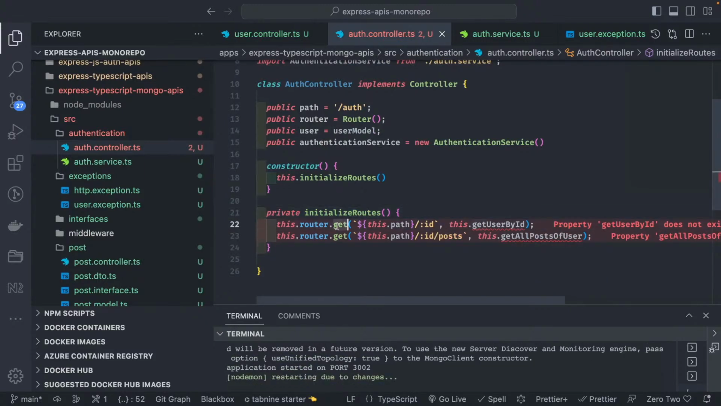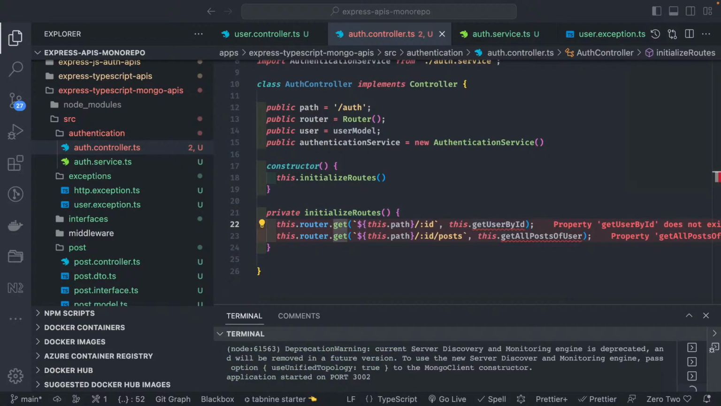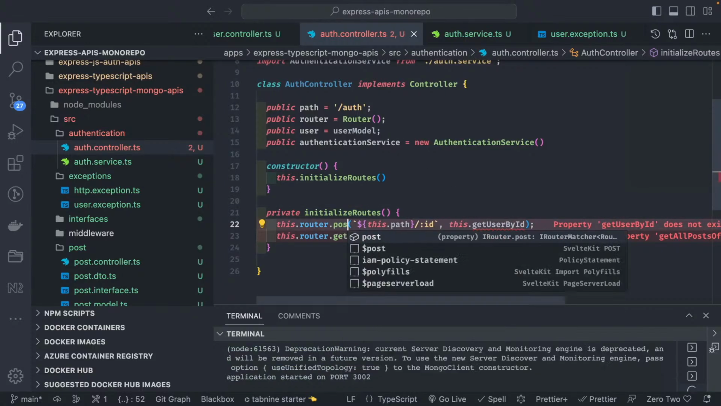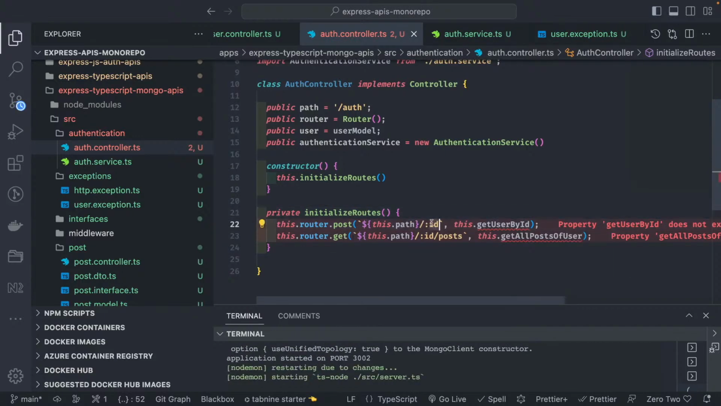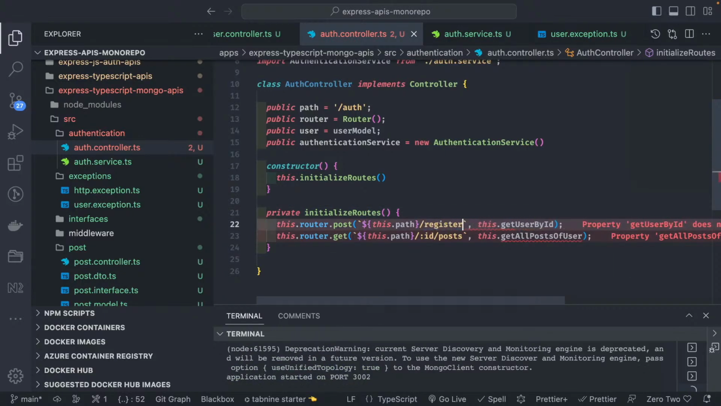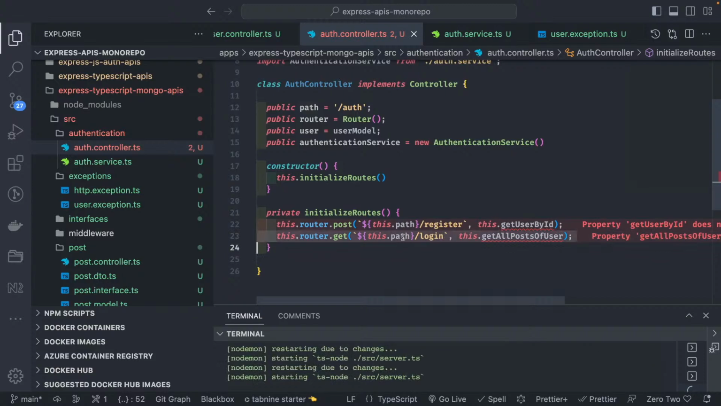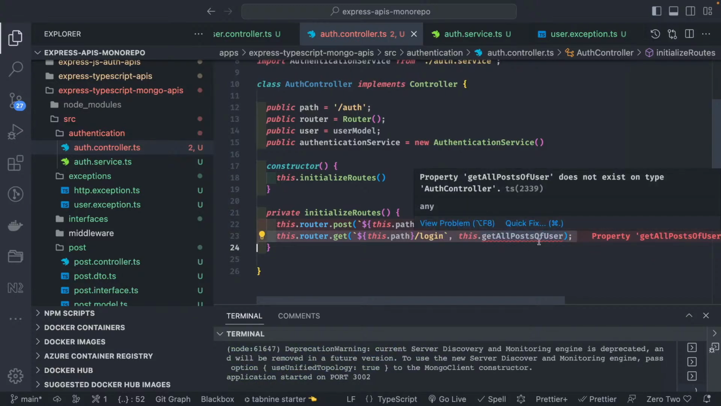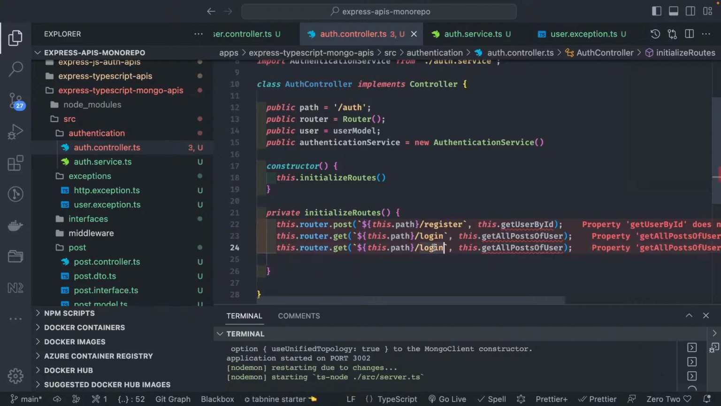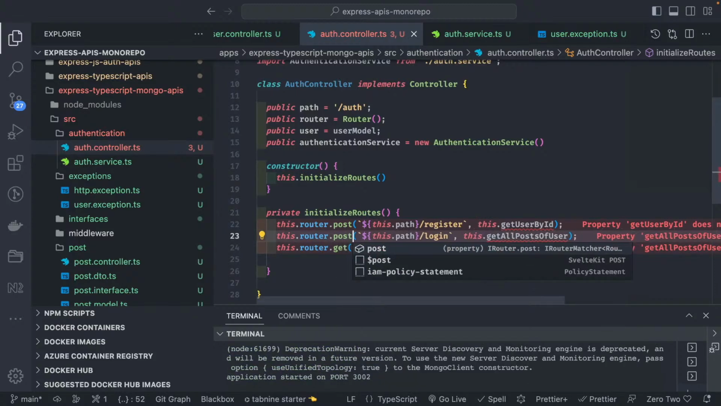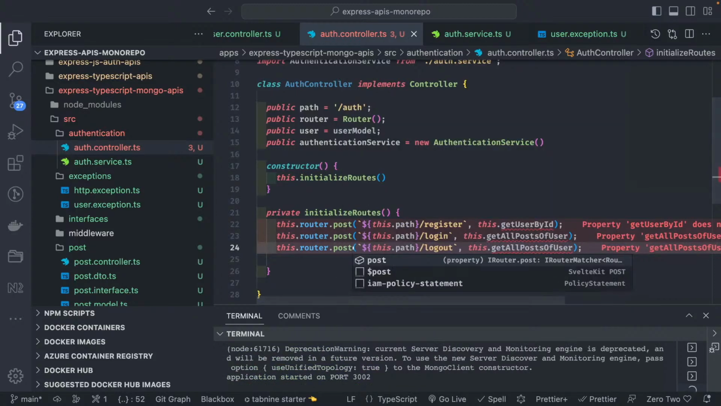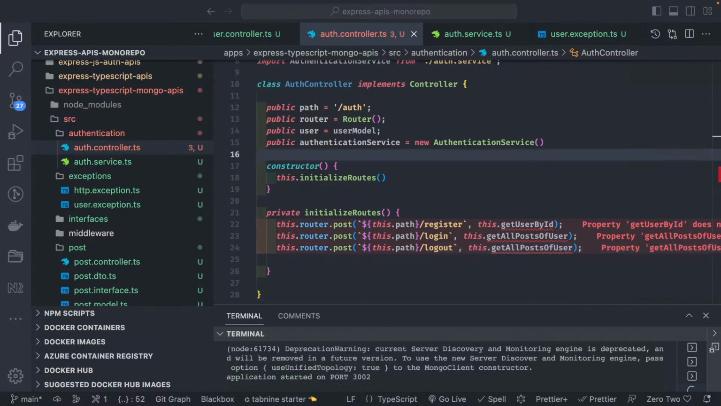So this.router.post. So here the routes will be this.router.post. Here we are going to do auth register. Then we have auth login. Okay, then we will need another route for the logout. So this is logout, which can be post. All these are API post. So these are our primary routes for the authentication.